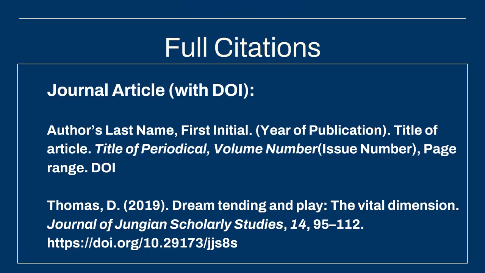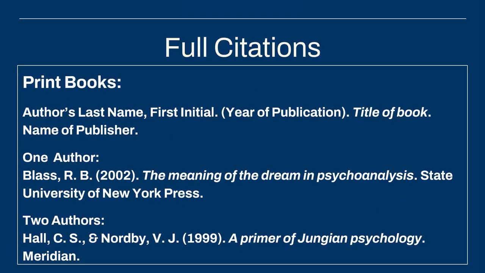So here's an example of a journal article from a database with the DOI. It's similar to the previous example, but note that this article has a subtitle, so the first word after the semicolon is also capitalized. Additionally, the journal doesn't have an issue number, so we can leave that out entirely. Finally, the DOI, or Digital Object Identifier, is written as a URL at the very end of the citation with no punctuation following it. If you did access the article online, but it doesn't have a DOI, you can use the URL instead.